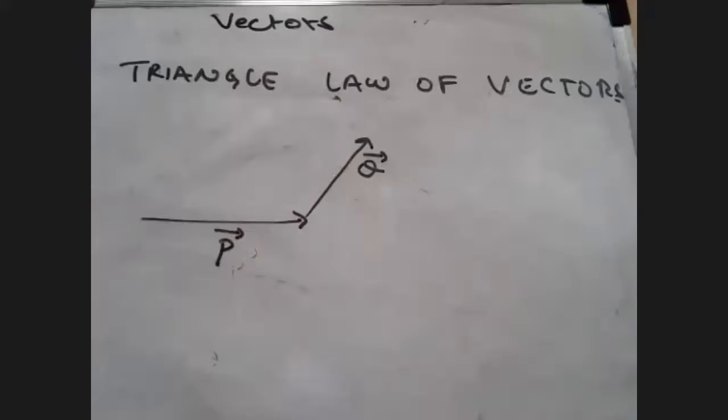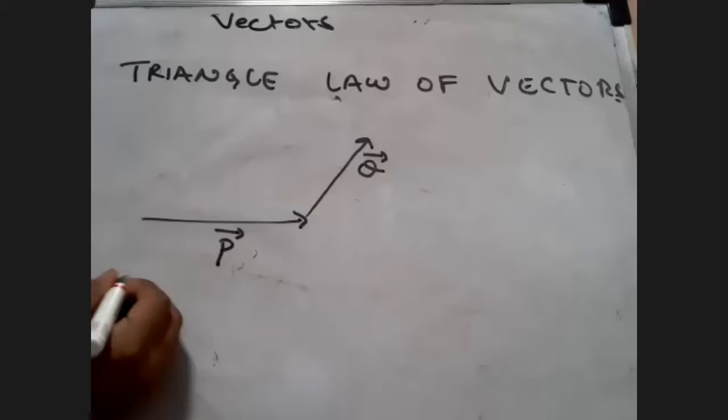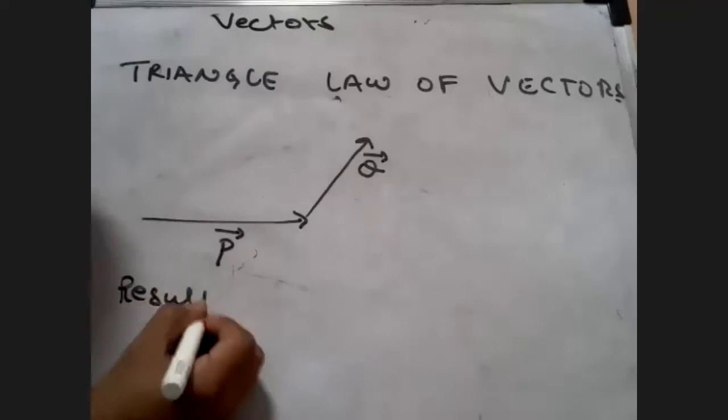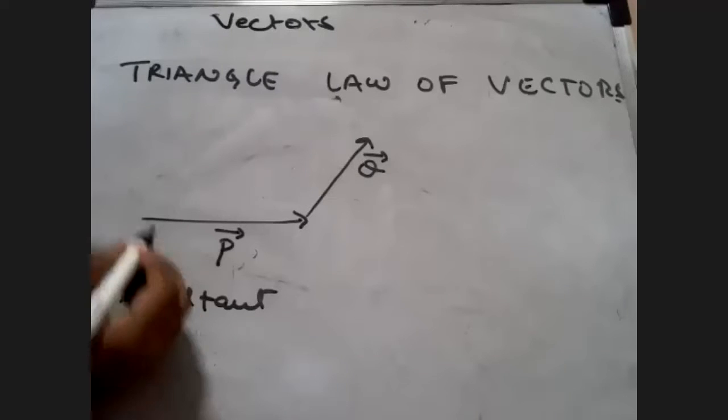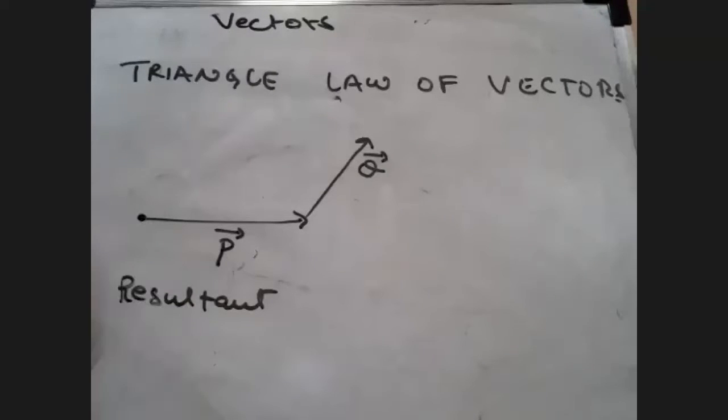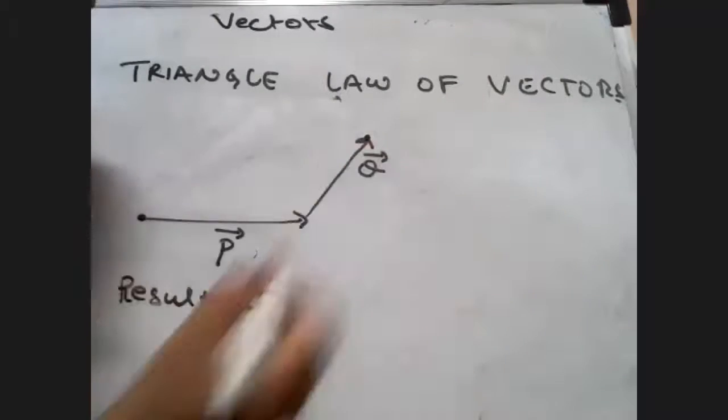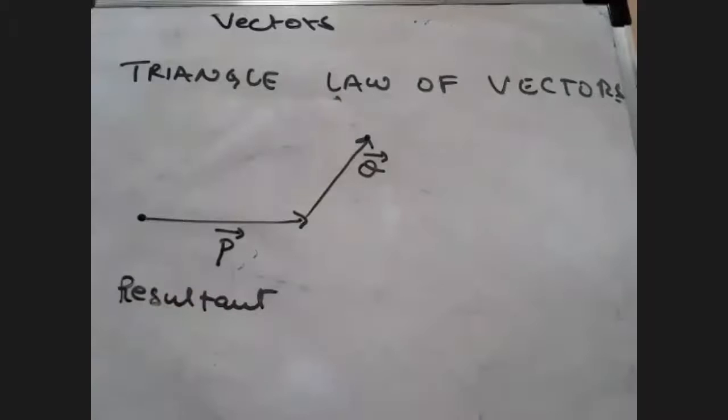Always remember that the resultant will always start from the tail of the first vector you are considering, and it will end at the head of the other vector which you are considering. Always remember that. This is called the triangle law of vector addition.